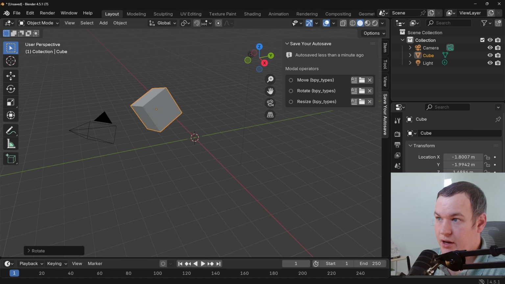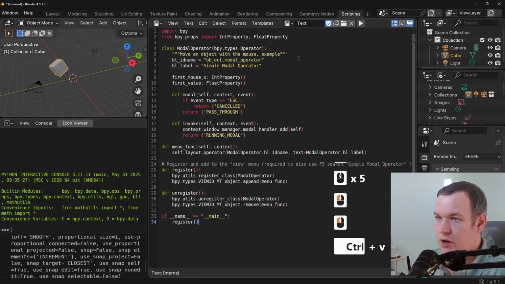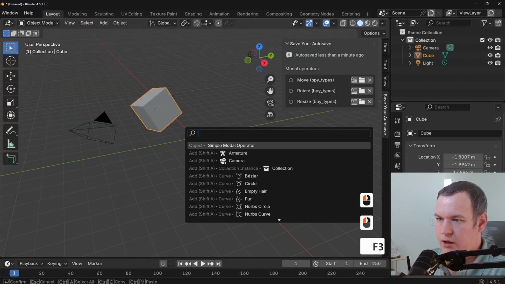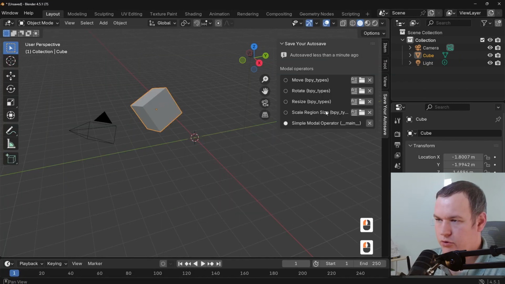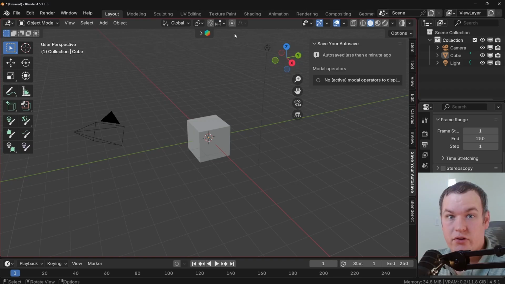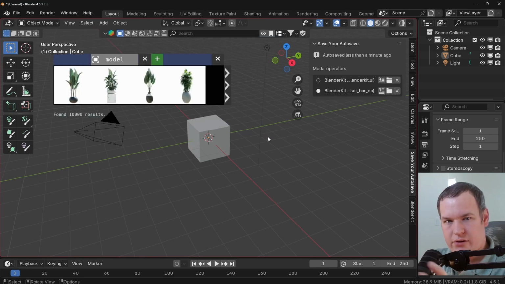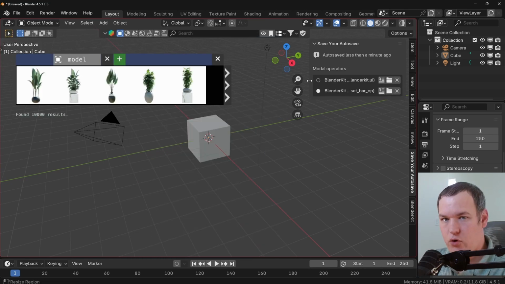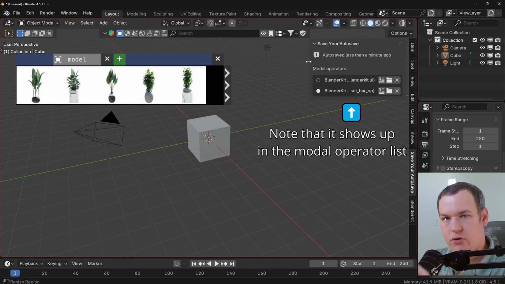Let's talk about scripts and add-ons. Scripts and add-ons can register their own modal operators, kind of like this example one here. But so long as the operator is running, Blender will just stop autosaving. Now, why would an add-on do this? Well, in some cases, it needs to have something running in the background, maybe to check something, or sometimes it requires drawing a custom interface for the user to interact with, such as with BlenderKit, the asset browser that drops down when you open it. That is a modal operator. And so that modal operator is running so long as you have that browser open, right? But if that modal operator never ends, autosave never happens.